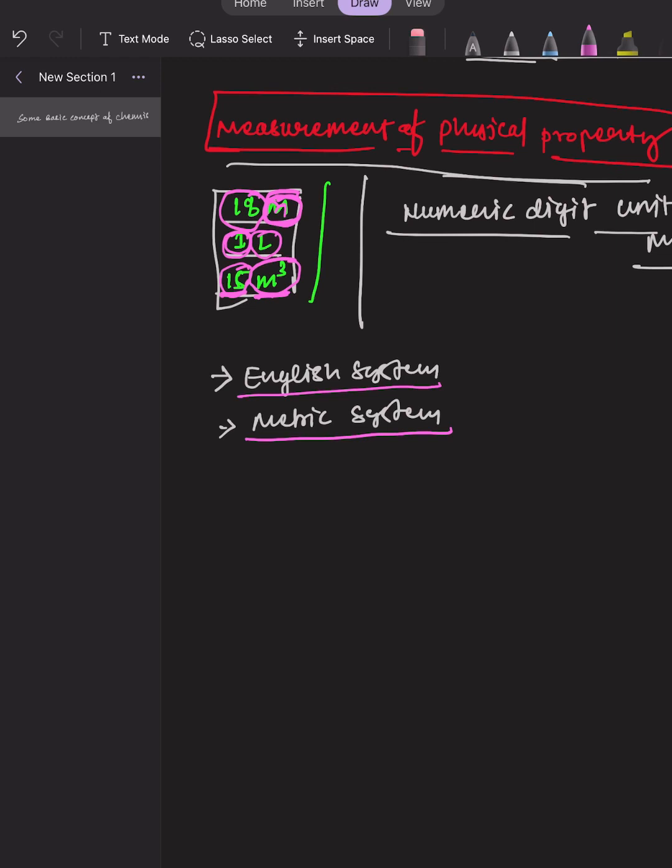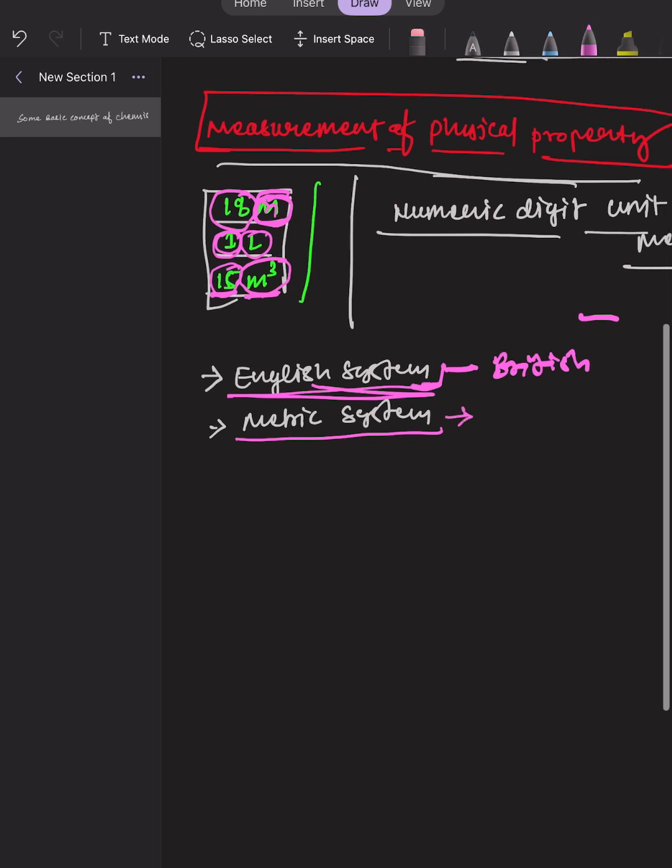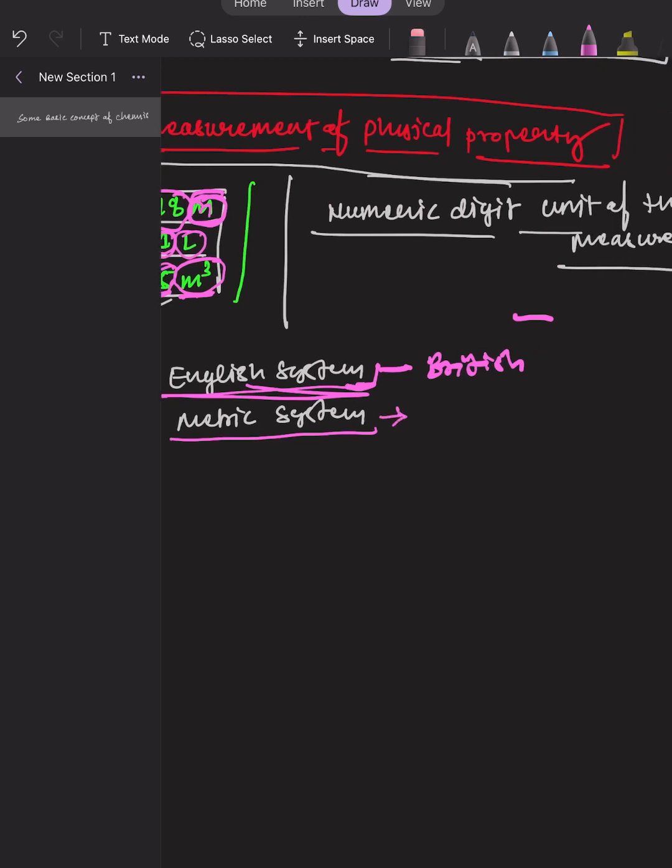The metric system, which originated in France in the late 18th century, was more convenient as it was based on the decimal system. But the English system originated in, when I say English system, English means the British system. But the metric system was originated in France.